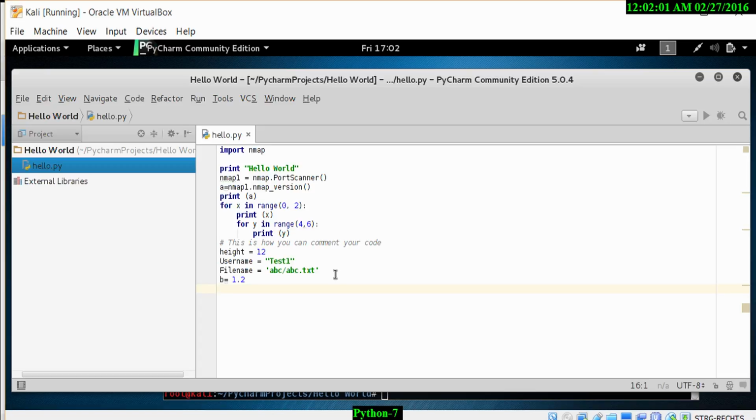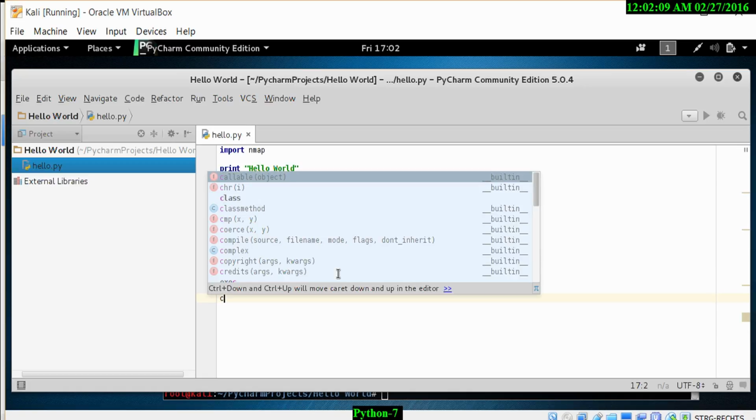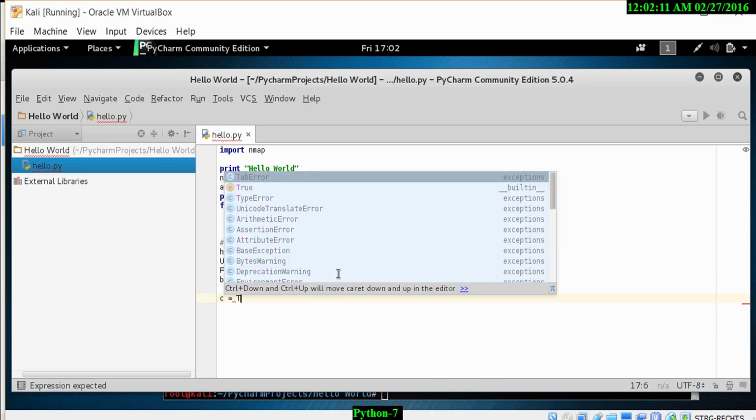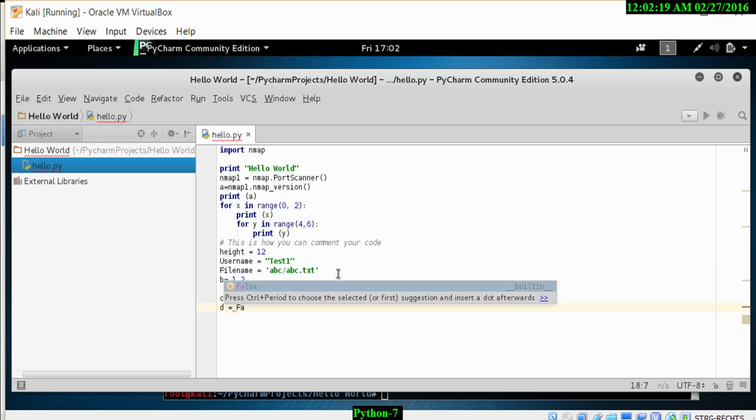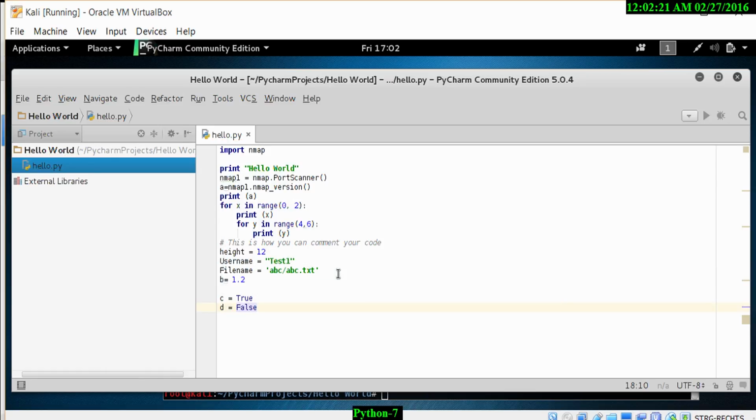We can also use Boolean expressions. So for a Boolean, I can do c equals true, and that's a Boolean expression. I can also do d equals false, and that's another Boolean expression.